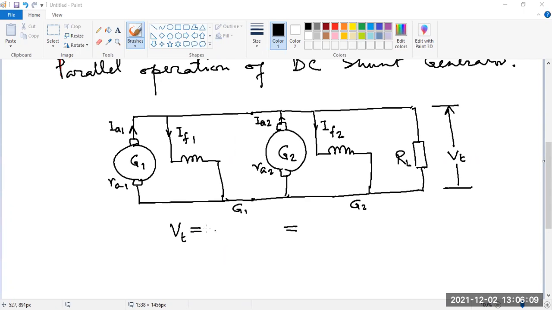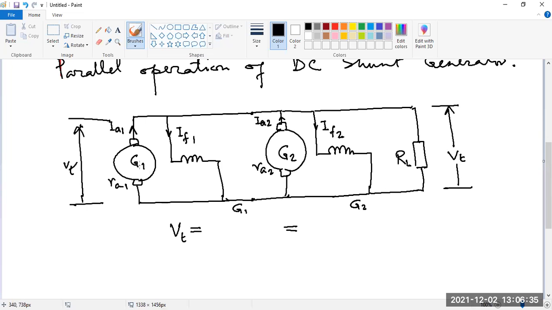Sir, IA1 plus IA2 minus IF1 minus IF2 into RL. Only for the generator, here I am getting some voltage VT. What is the expression for that?